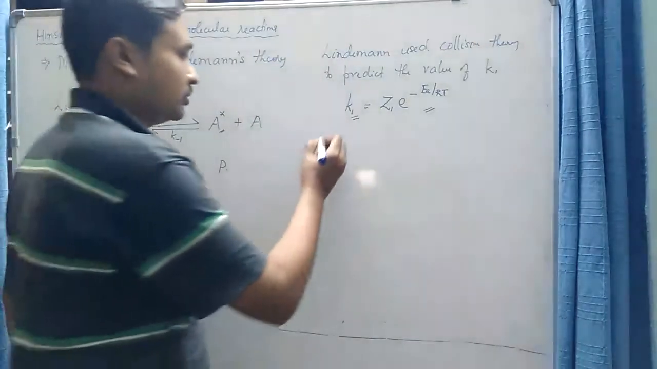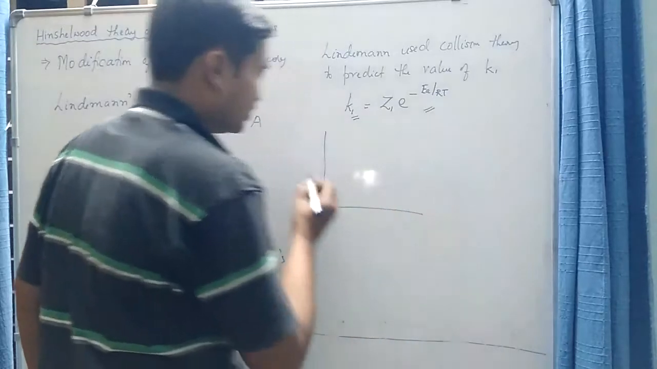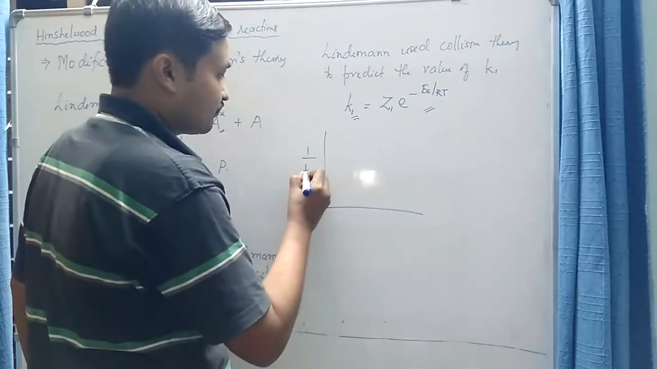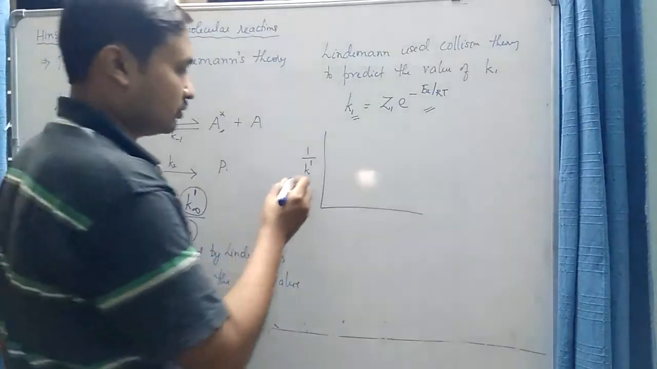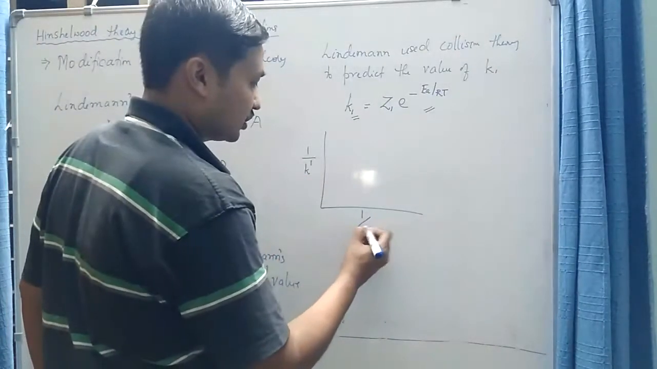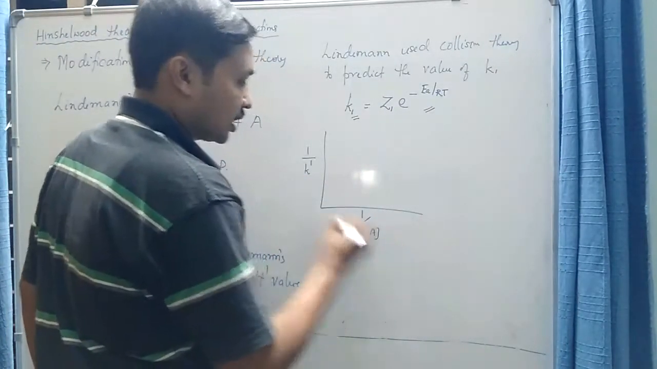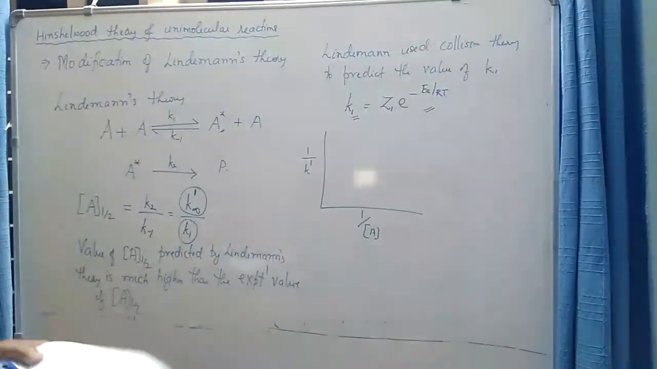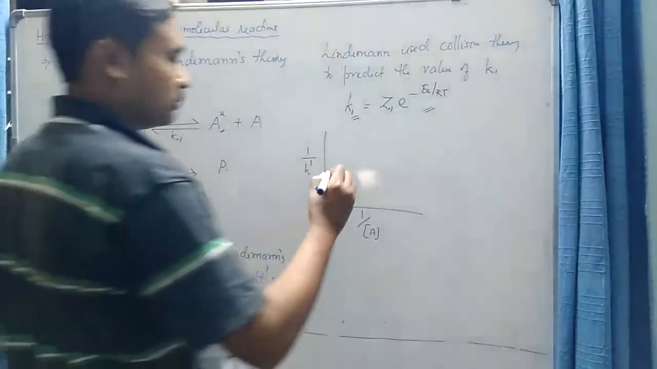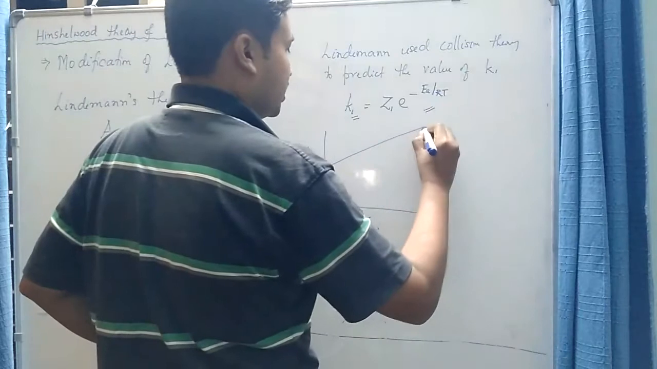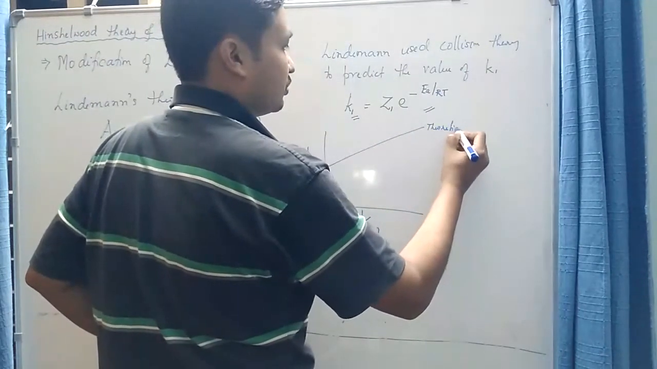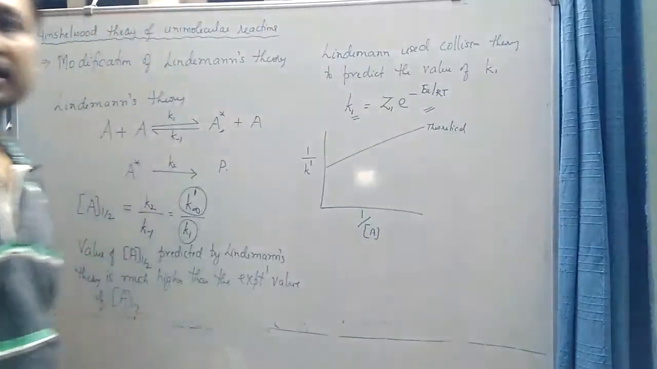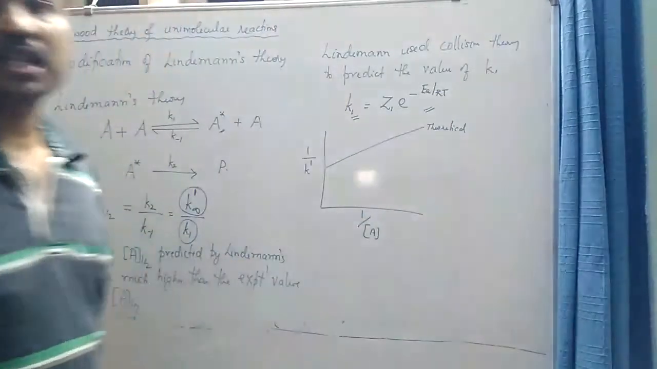The other problem observed in Lindemann's theory was that it was unable to explain the behavior of the plot of 1 by k1 versus 1 by a. According to Lindemann's equation, the plot of 1 by k1 versus 1 by a should always be a straight line. So this is the theoretical prediction. It should always be a straight line at all concentrations of the reactant.